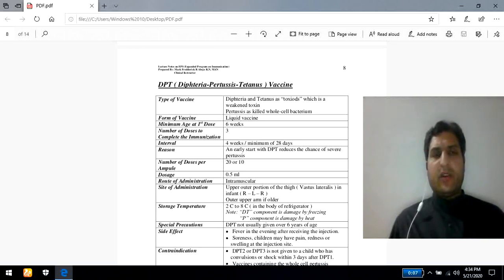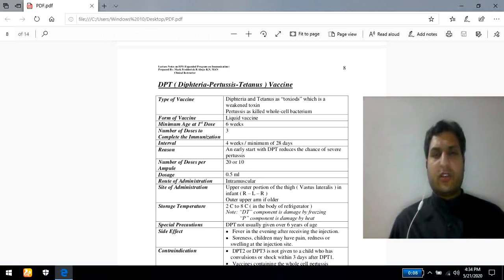Diphtheria is basically a contagious infectious disease most commonly caused by a gram-positive bacterium known as Corynebacterium diphtheriae, and that's why the most common area related to this problem is the upper respiratory tract region. Commonly a thick covering forms at the back of the throat.